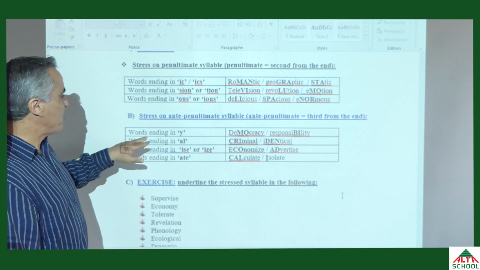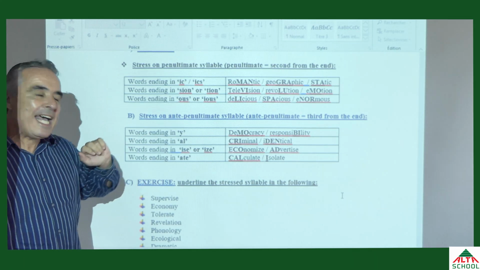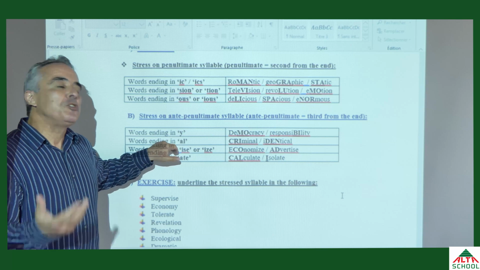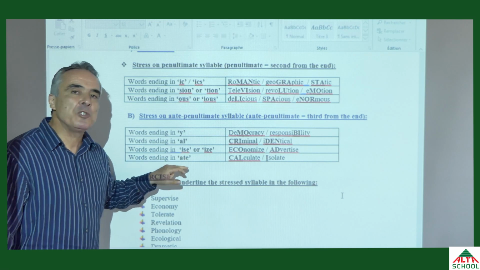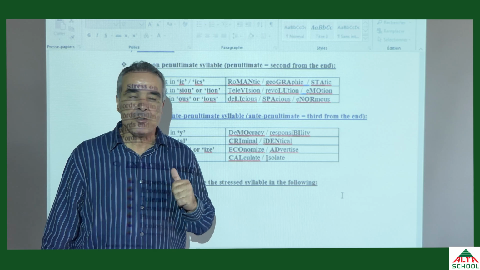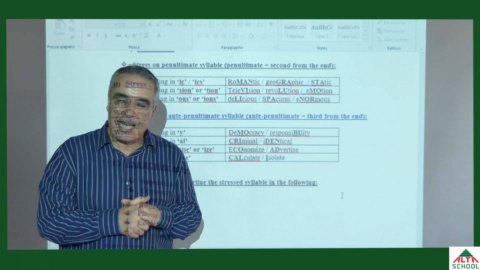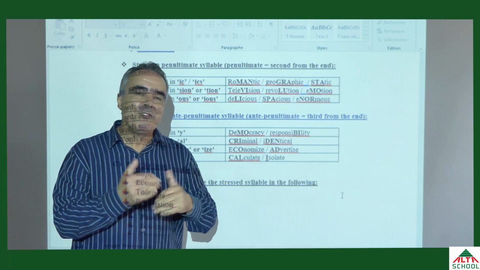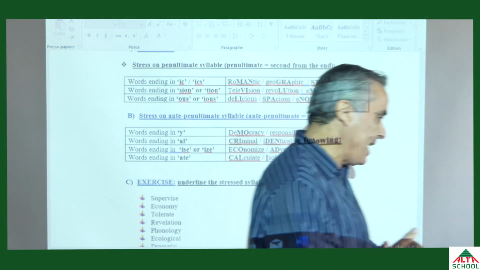Number one, it was the words which end in Y, the words which end in O, the words which end in I's, and the words which end in 8. We have given you some examples and an exercise. Today we are going to see a slight revision. Then after that we continue the lesson, okay? Right?